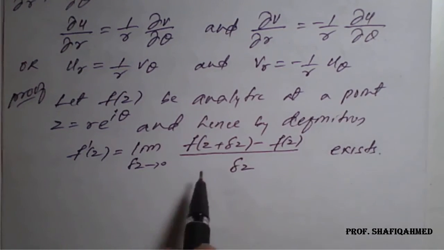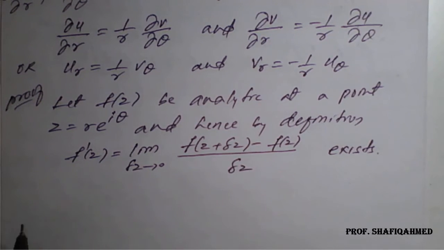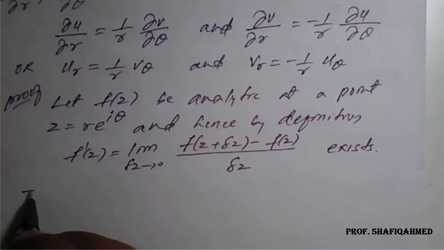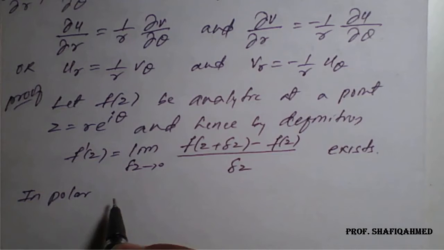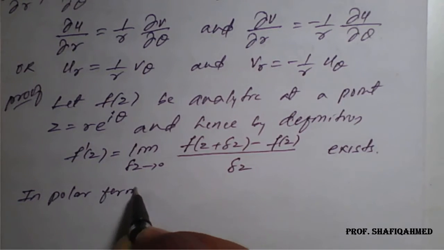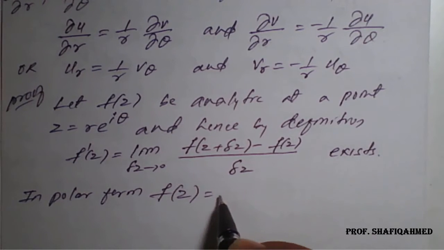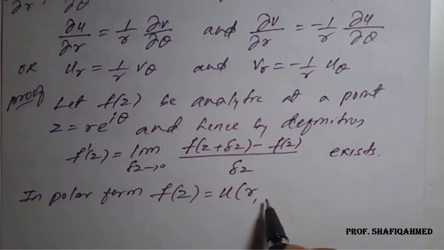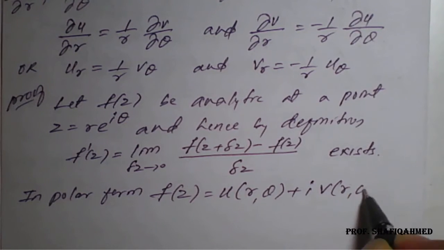Referring to this, we can observe here delta z is a small increment in z. Now in polar form, f of z is given by u of r comma theta plus i times v of r comma theta.